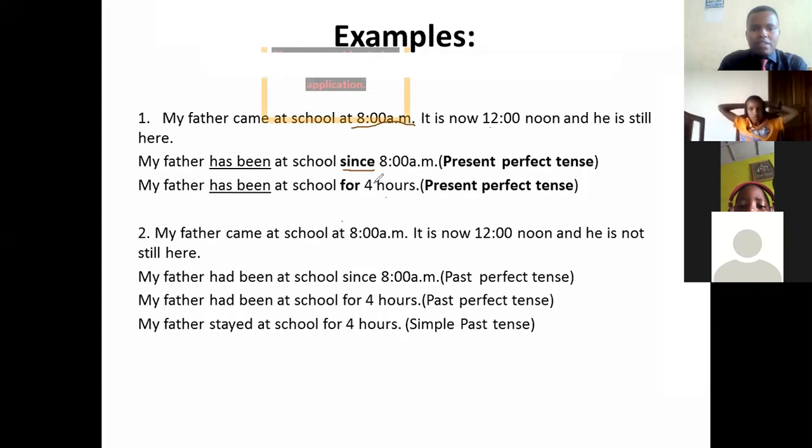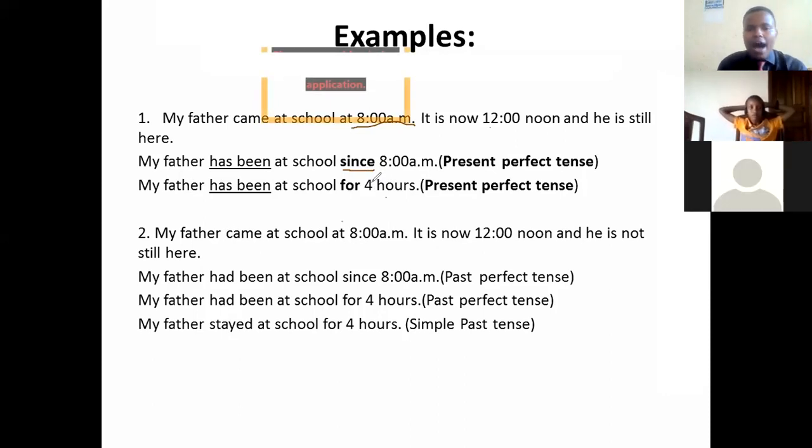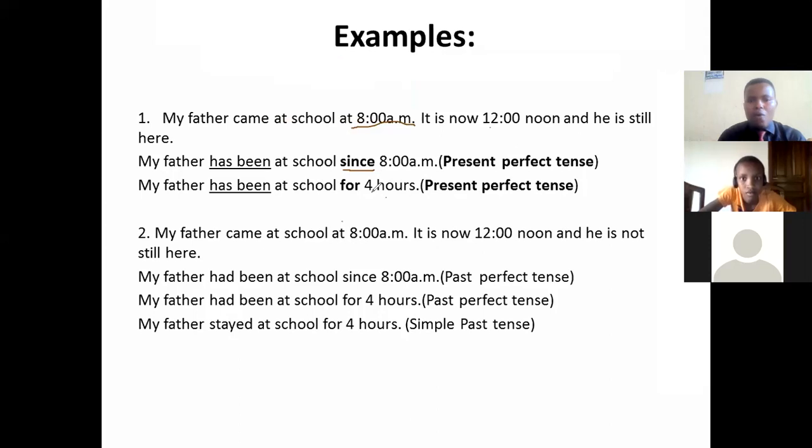The reason why we have done it mathematically is because we want to show how long he spent at school. From 8 up to 12, there are 4 hours. Then now we join the sentences using "for". Then I say, my father has been at school for 4 hours, to show that he has been at school since morning up to this time, there are 4 hours.